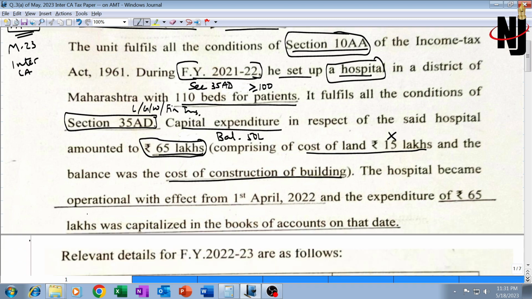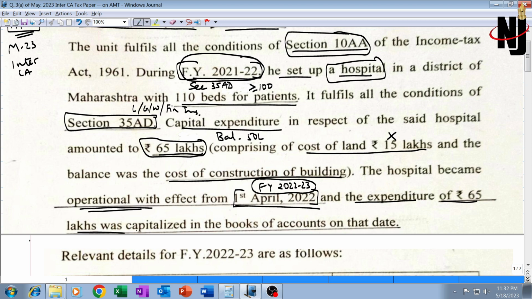The hospital became operational with effect from 1st April 2022, that means from financial year 2022-23, current year. Therefore, though the expenditure has been incurred last year 21-22, deduction would be allowed in the current year, provided the capital expenditure has been capitalized in the books of accounts on this particular date, the date from which the hospital became operational. And it is clarified further that the expenditure of 65 lakh was capitalized in the books of accounts on that date. That means 65 minus 15, 50 lakh will be allowed as a deduction in the current year 22-23, though the expenditure has been incurred in the last year.